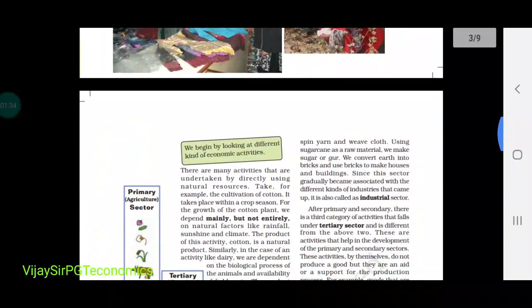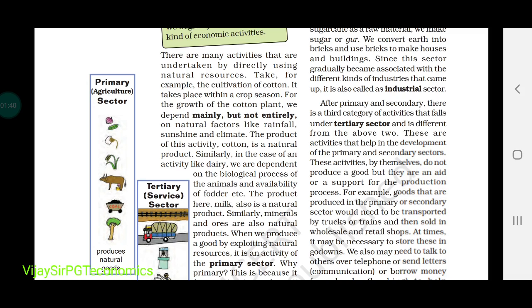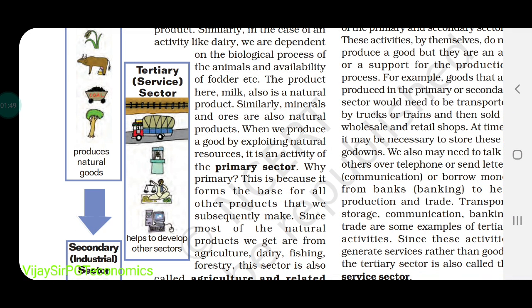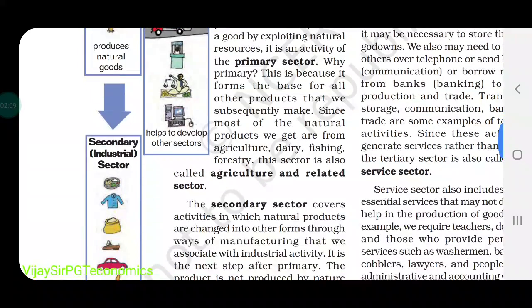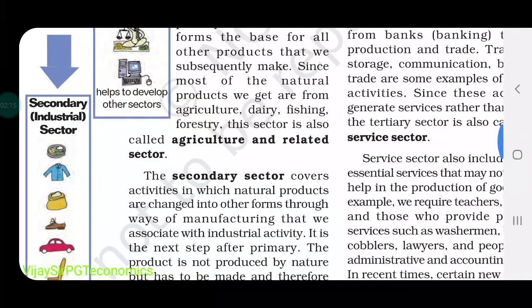Okay, so here these sectors are divided into three parts. The first part is the primary sector. First is what? Primary sector. Here you can see this is the primary sector. What is the primary sector? The primary sector is a sector which produces goods, or which produces the raw material for the secondary sector. Basically these sectors are divided into three parts: primary sector, secondary sector, and tertiary sector. The primary sector is a sector in which all the raw materials and agriculture and related products are produced. So this particular sector is also known as the agriculture sector.